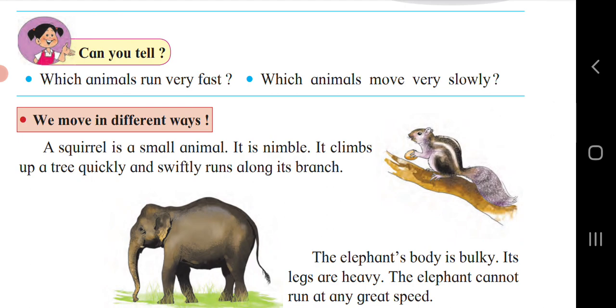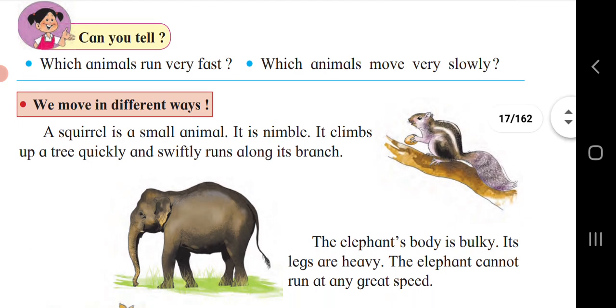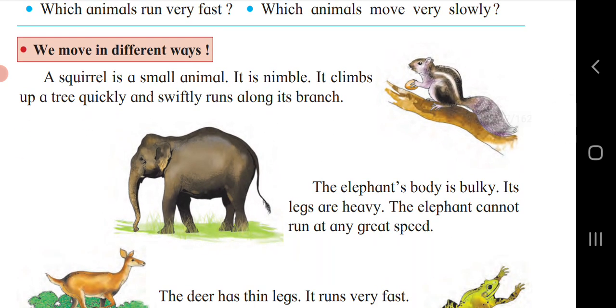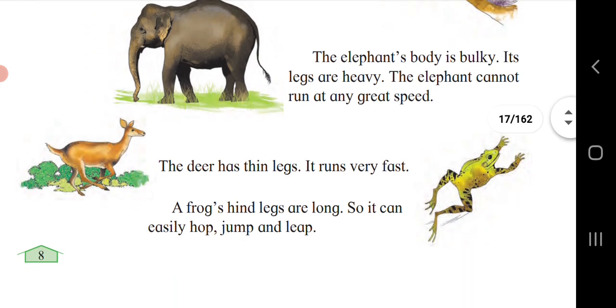Can you tell which animals run very fast? Cheetah, tiger, leopard, deer, black buck. These are the animals which run fast. Also we had seen which animals move very slowly. In that, elephant, tortoise, bear, sloth, snail. These are the animals which move very slowly.